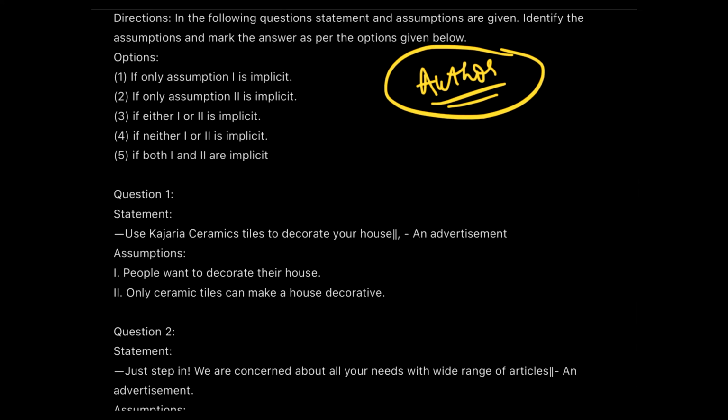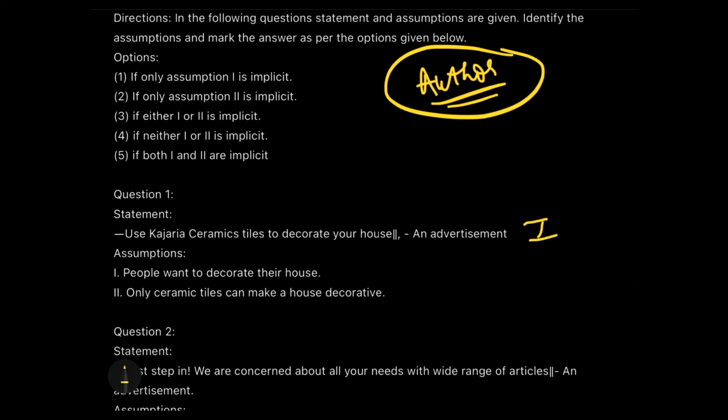So the first statement is, use Kajaria ceramics tiles to decorate your house. This is an advertisement, and from this advertisement we have to make a certain set of assumptions. Now what we have to do is identify the assumption from the author's end. So since the author is reading this advertisement, what can he think about it? First thing is, people want to decorate their houses. Of course, this is an implicit, or we can say a strong assumption.